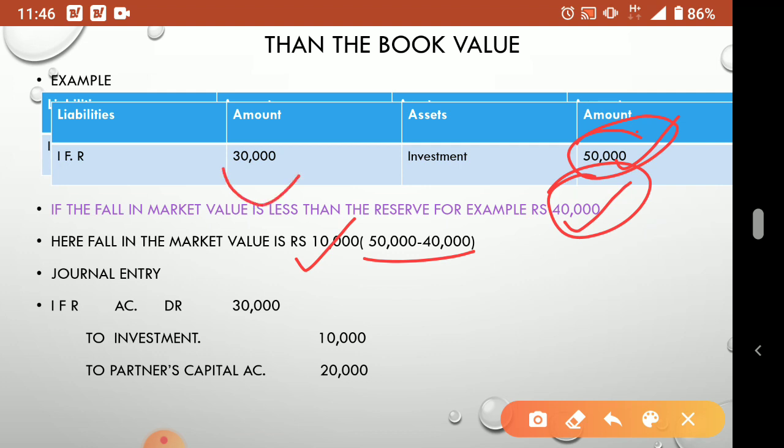But we already have 30,000 as our reserve, so we can easily cover the loss. For that, first you put IFR account debited 30,000, then investment how much? Only 10,000 we have to transfer to the investment account, that's why investment is credited. Then the remaining 20,000 the partners will share in their old ratio.